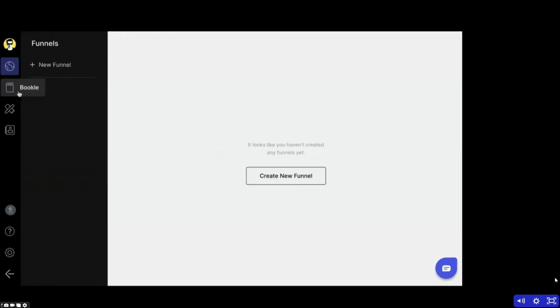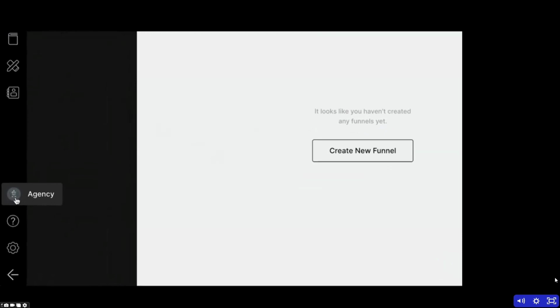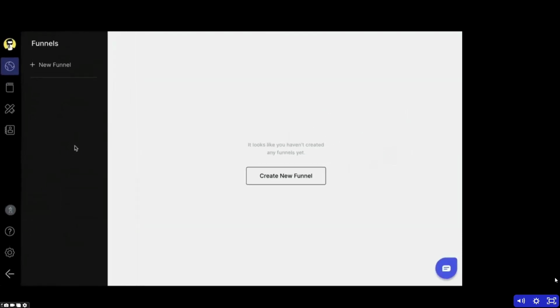All of this is brand new. If we go to Bookle, there'll be no books, etc. So this is only for Mike, and we can always see who we are actually using right now by looking down at the agency icon right here. Now, Mike just wanted a homepage, so I'm going to do this really simply for him.